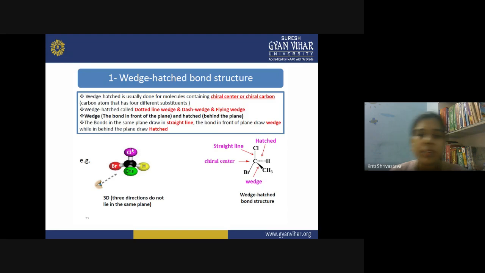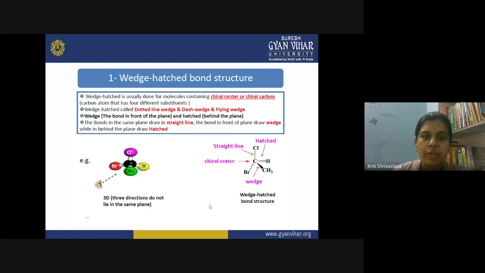Right now, if you see here, this carbon atom has a tetrahedral structure containing all four different types of groups. Now they have their 3D orientation different. If you see this methyl group, it is towards us, it is towards the viewer. And this chlorine is in the plane of the molecule. Then this bromo is also in the plane of the molecule. And this hydrogen is away from the viewer. So this is the 3D configuration. Now when you have to show this on the paper, how will you do that?